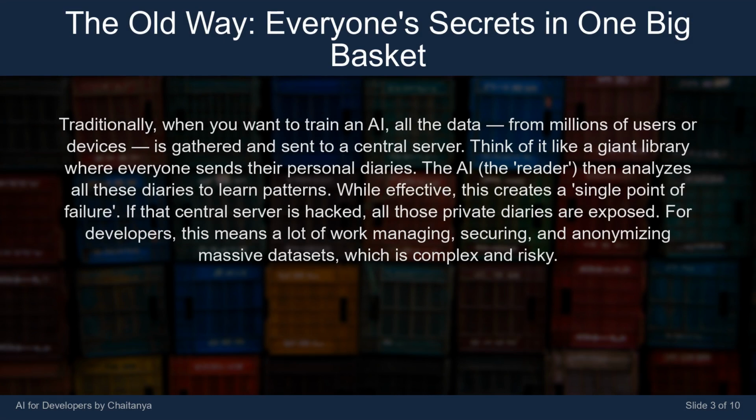Traditionally, when you want to train an AI, all the data, from millions of users or devices, is gathered and sent to a central server. Think of it like a giant library where everyone sends their personal diaries. The AI, the reader, then analyzes all these diaries to learn patterns. While effective, this creates a single point of failure. If that central server is hacked, all those private diaries are exposed. For developers, this means a lot of work managing, securing, and anonymizing massive datasets, which is complex and risky.